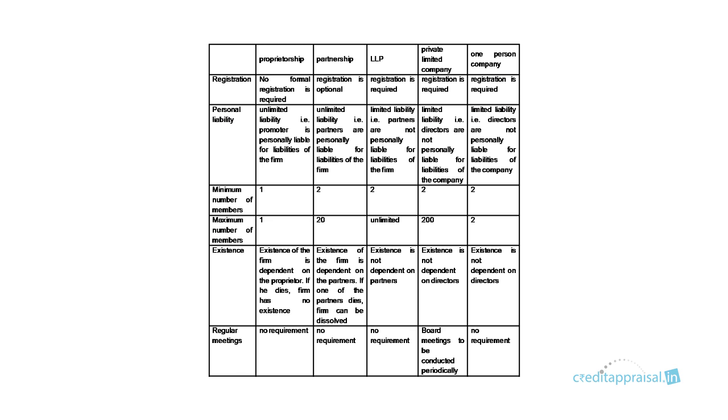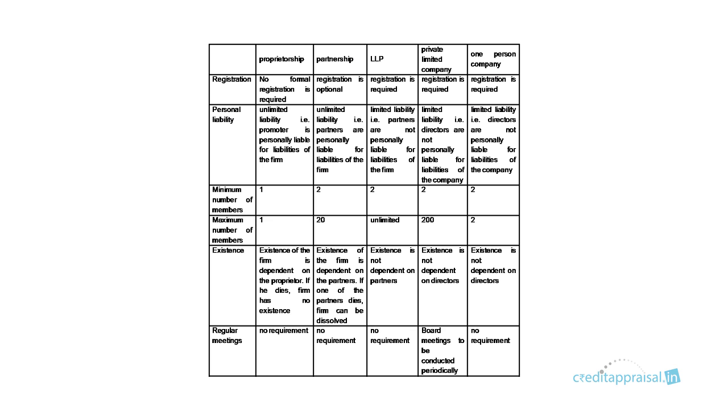Then the minimum number of members for forming this constitution is 2, except in case of proprietorship, where only one person is sufficient to form the proprietorship form. But for the others, partnership, LLP, private limited company and one-person company, minimum 2 members are required. And the maximum number in case of partnership is 20. So if a group of people start a partnership firm, up to 20 is the maximum number of members permitted. In case of LLP it is unlimited, in case of private limited company it is 200, and in case of one-person company it is 2.